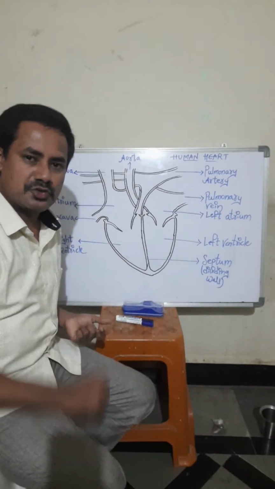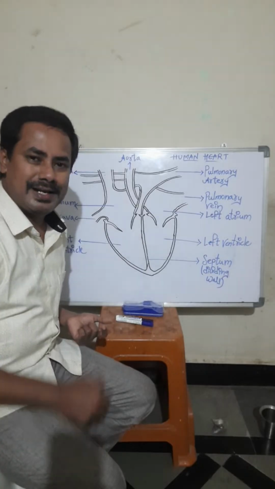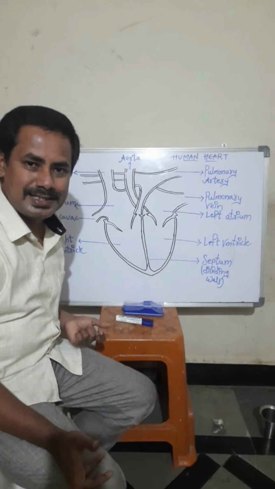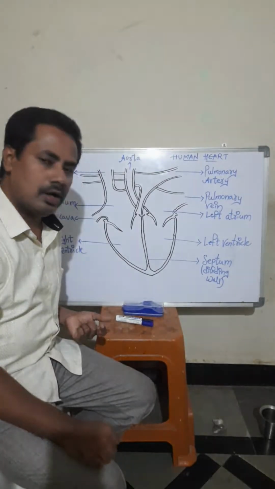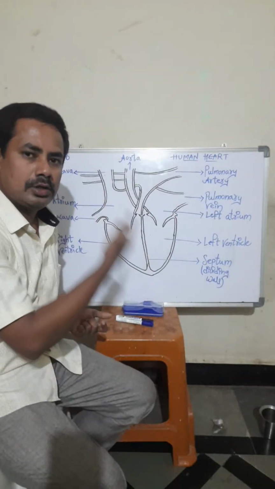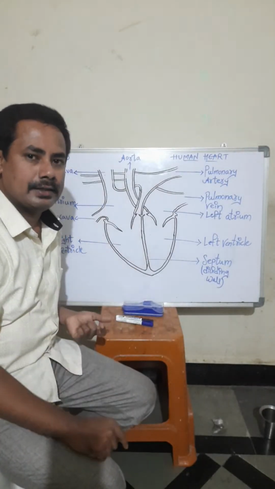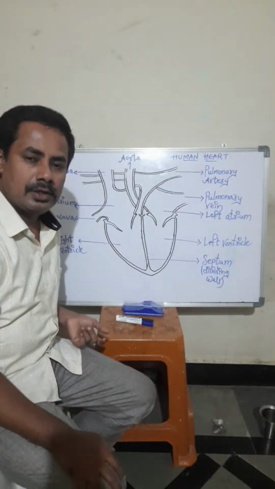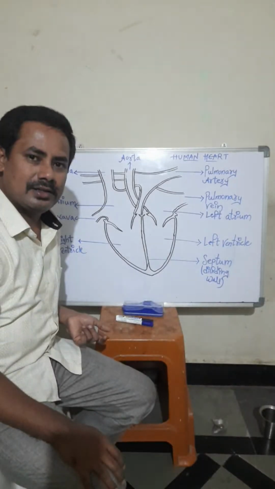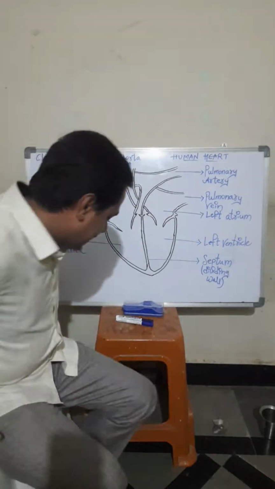Already you have studied about the blood. Blood has three types of cells: RBC, WBC, platelets. So we are not studying blood in detail. We are going to study about the working of the human heart. Okay, let us come to the point. Let us start the working of the human heart.